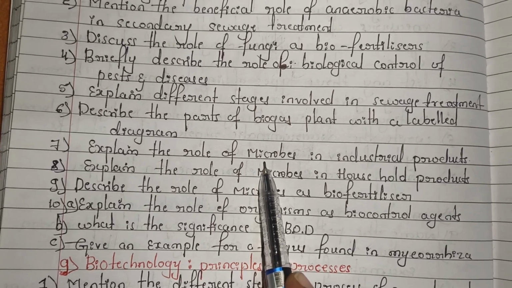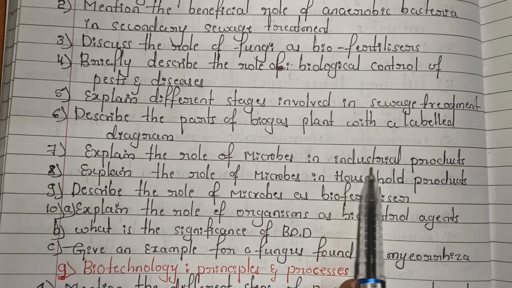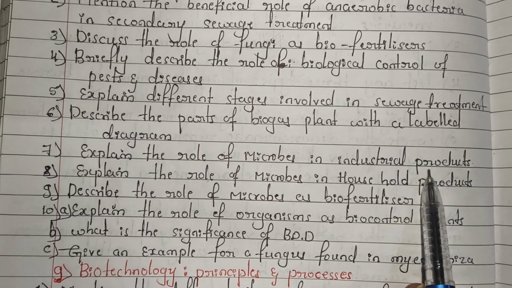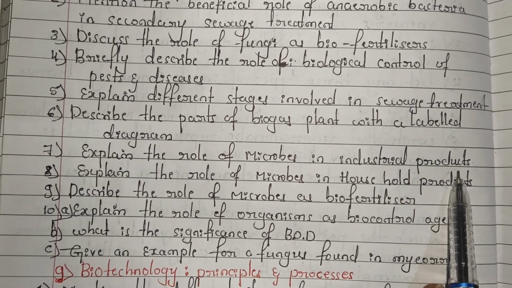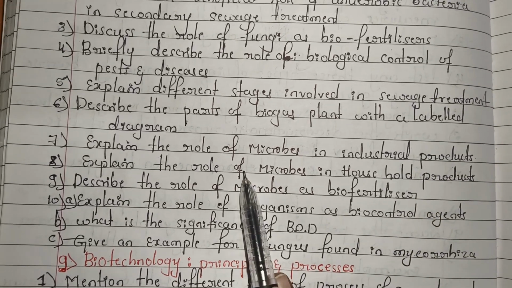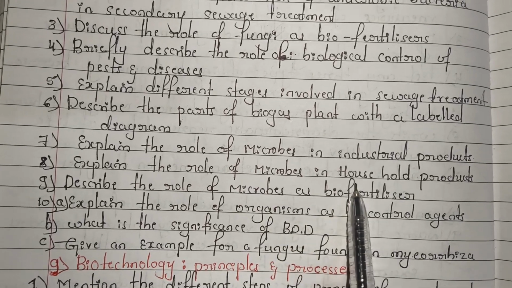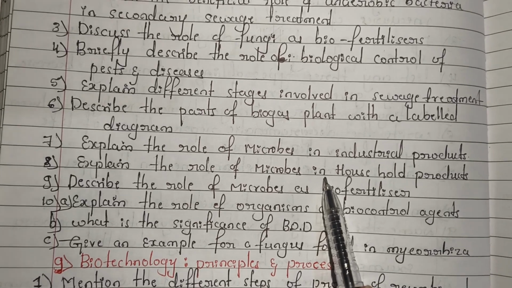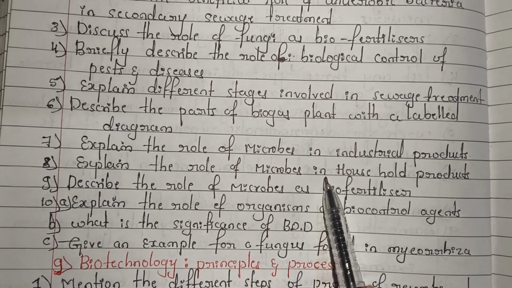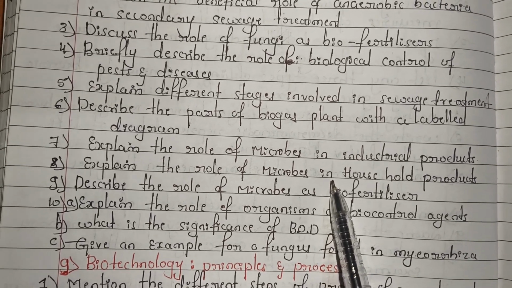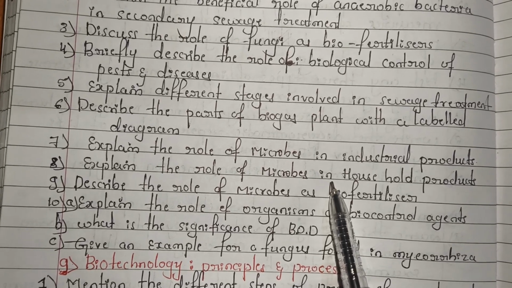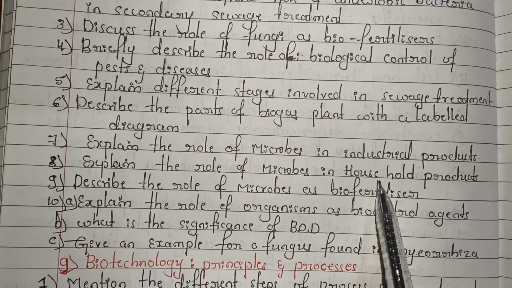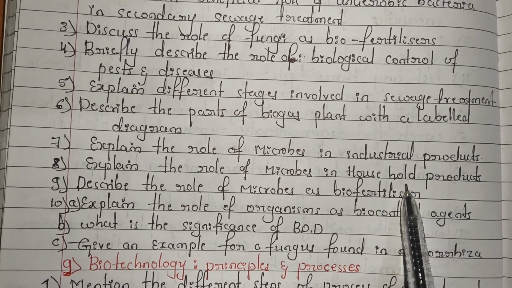And the seventh one: explain the role of microbes in industrial products. So what are the benefits of microbes related to industrial products? The eighth one: explain the role of microbes in household products. Some microbes are beneficial for the house, meaning the kitchen. For example, take Lactobacillus. It is a type of bacteria present in curd. Like that, a few bacteria are beneficial for food. Those you have to mention.